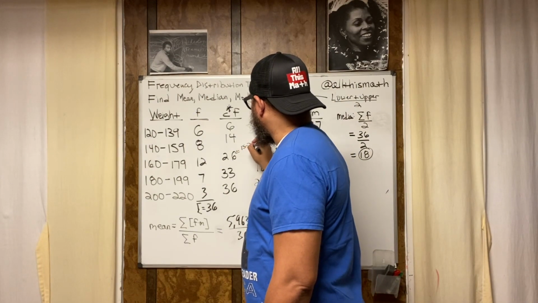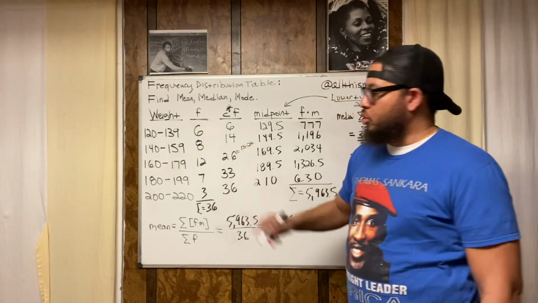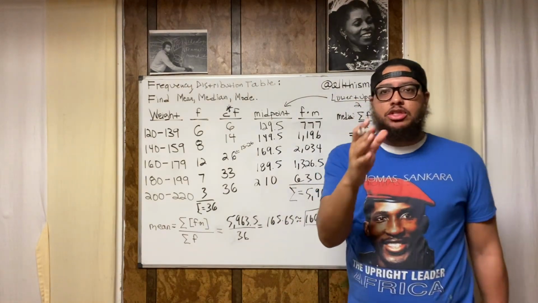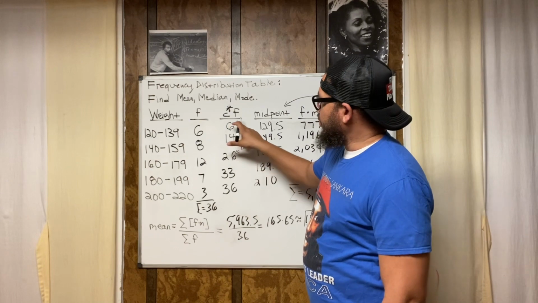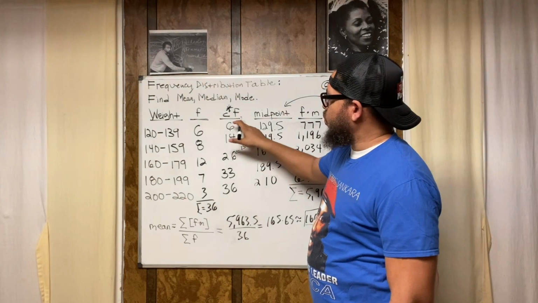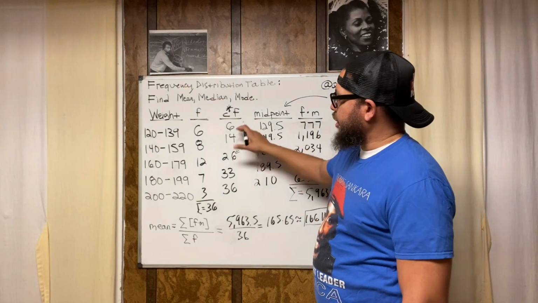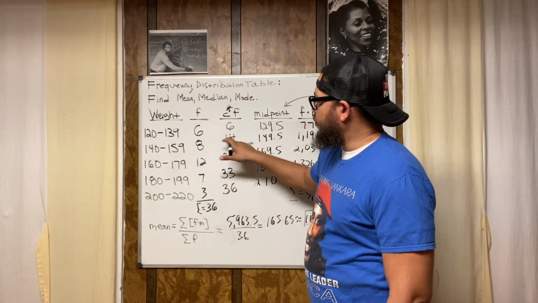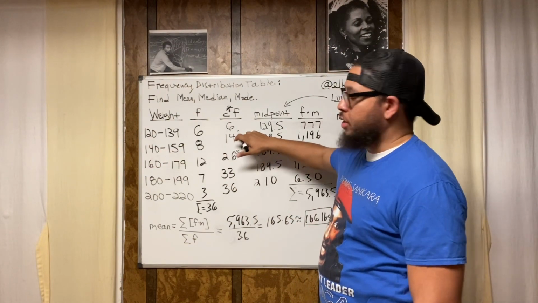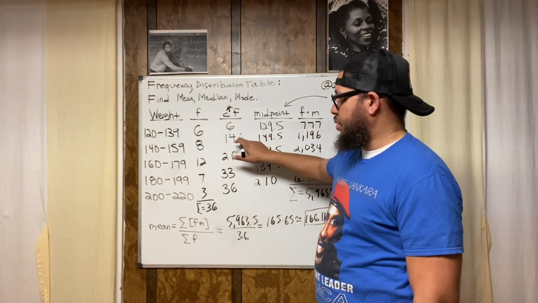15 to 26. Now, how do I know that? How do I know it goes from 15 to 26? Because that might be a question that you're asking right now while you're watching this. I know that because from here to here is weights 1 through 6. After 6 comes 7. So from here to here are weights 7 through 14, right? Because this number right here is the upper limit, right?